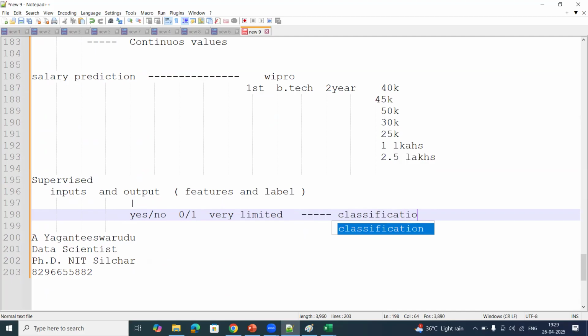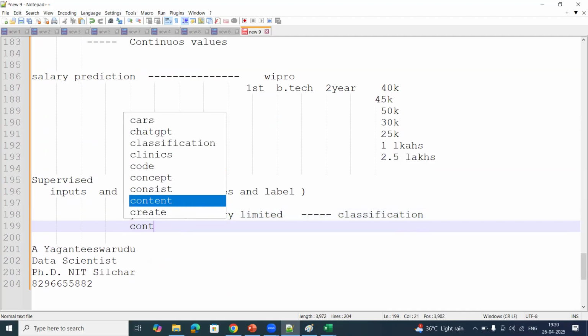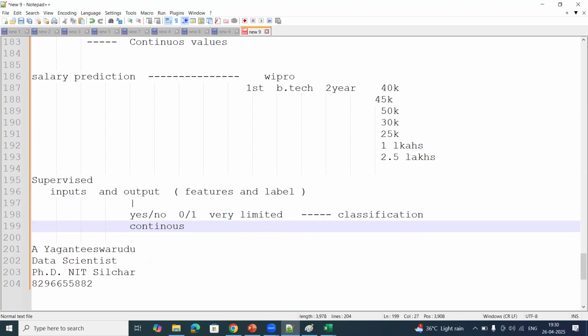And if your data set consists of continuous values, like house price prediction, if it is 2 BHK, there will be a different price. If it is 4 BHK, it will be different. 3 BHK, it will be different. If it has a balcony, it will be different. If it is in a city, it will be different. If it is in a town, it will be different. If it is a metro city, it will be different. Based on the places and the number of rooms, it may vary. The house price will be very different. So for that kind of problem, with continuous values in the output, the problem is called regression.